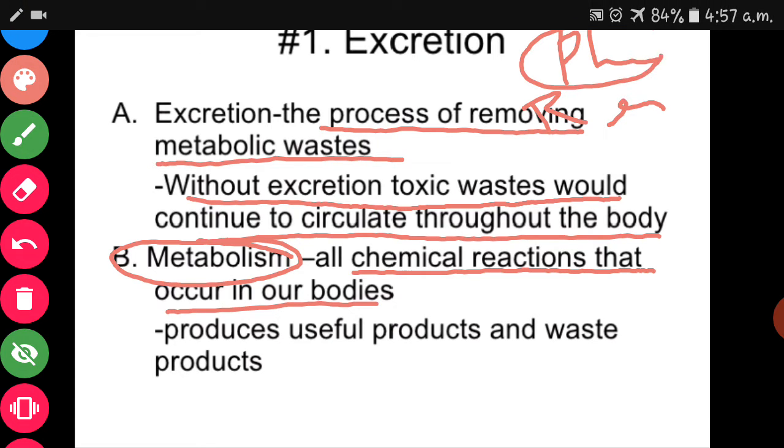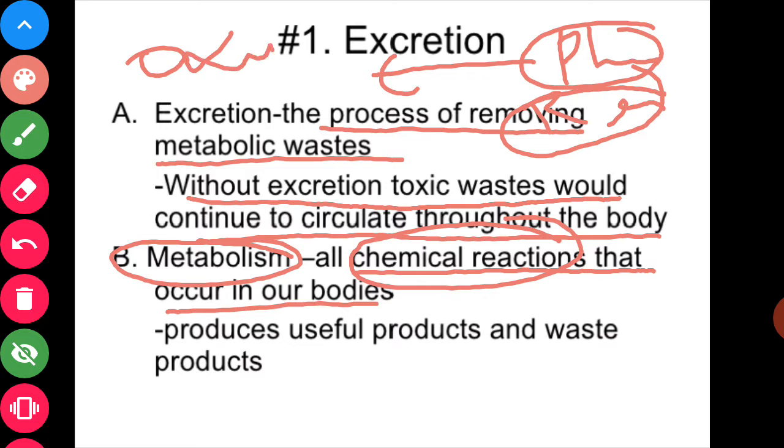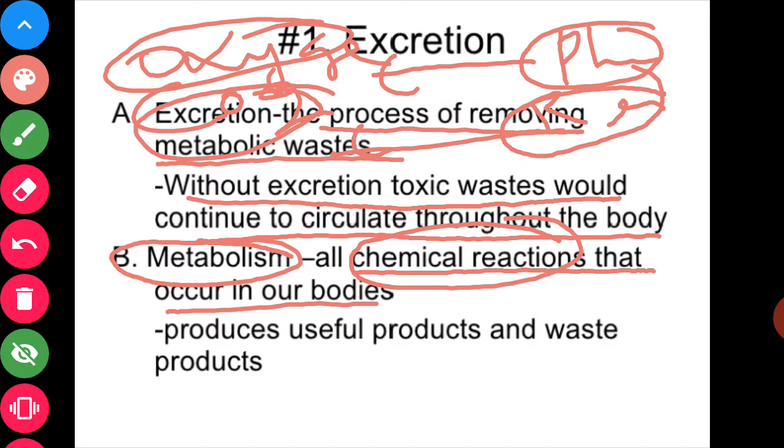Both photosynthesis and respiration are chemical reactions. In photosynthesis, oxygen is the waste product for the plant body, and in respiration, carbon dioxide is a waste product for the plant body. So the excretion of those products, oxygen and carbon dioxide, is necessary for the plant body.